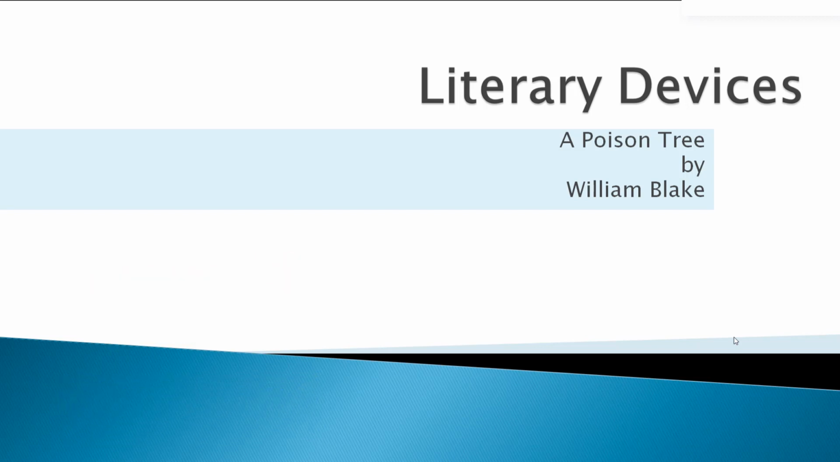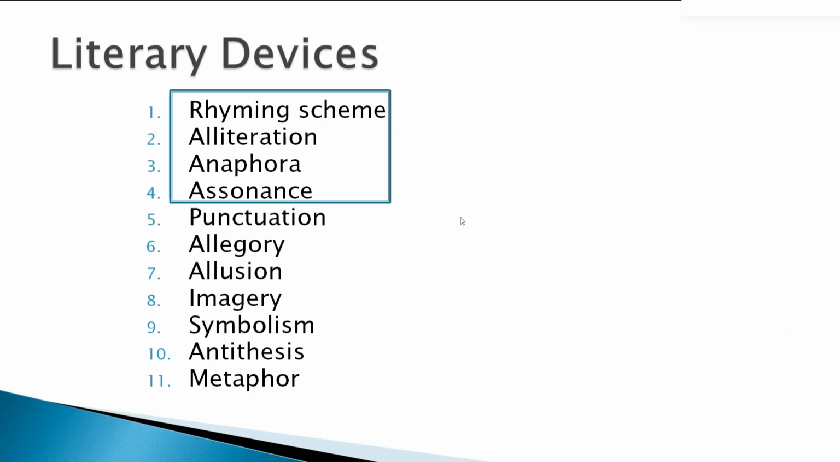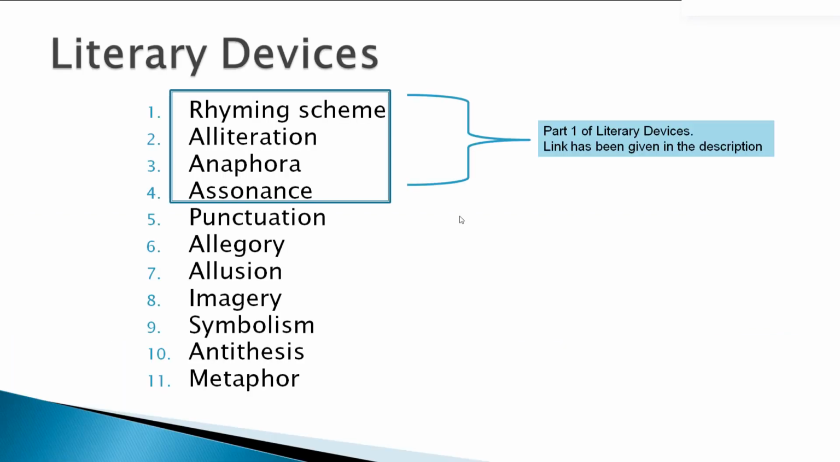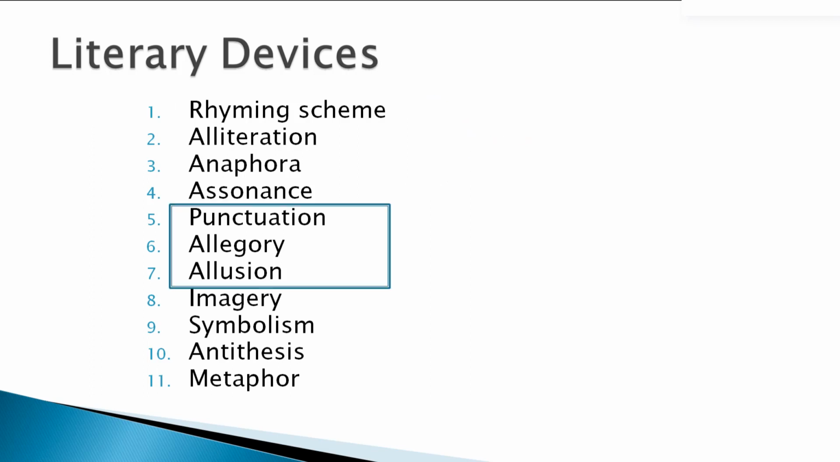Today we are going to be discussing literary devices. It is a continuation of my last video. We have been discussing A Poison Tree written by William Blake, and we have been observing what type of machinery or literary devices Blake has used in his poem A Poison Tree. Some of the devices we have already discussed in the first part of this series. Today we will be discussing punctuation, allegory and allusion.